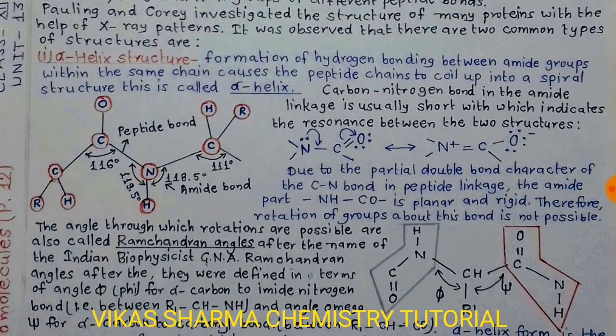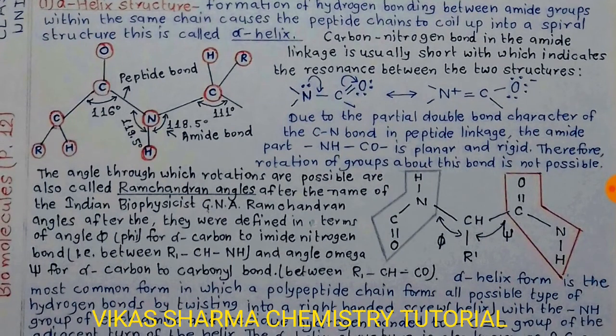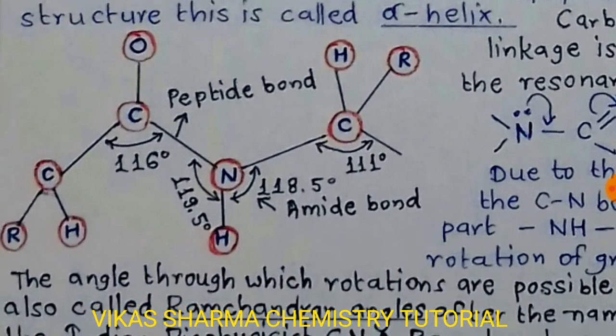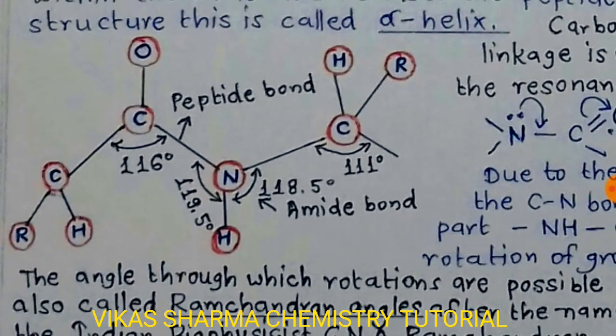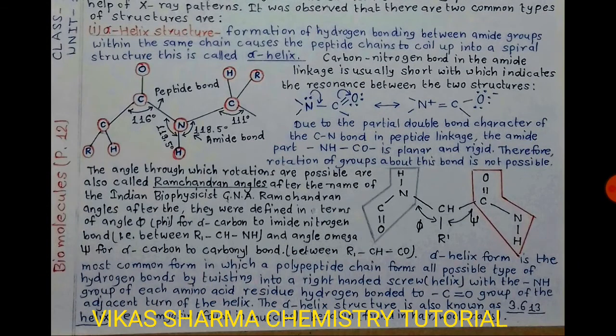For example, the carbon-nitrogen bond in the amide linkage is usually short, which indicates resonance between the two structures. Due to the partial double bond character of the C-N bond in the peptide linkage, the amide part N-H and C=O is planar and rigid. Students, on the display you have seen these are formed by the amide bond, the peptide bond. They are considered an alpha helix structure.